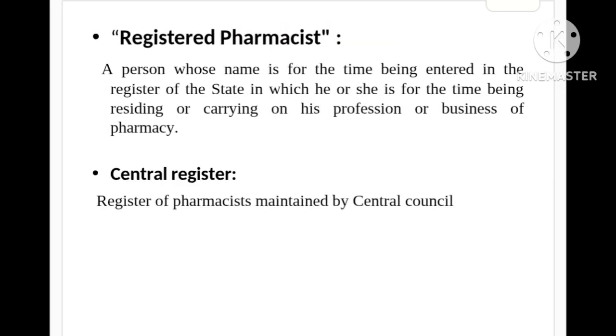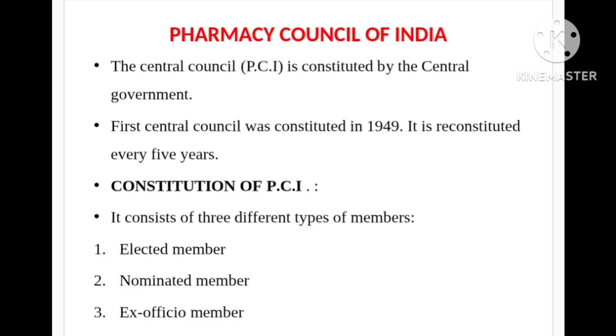Registered pharmacist: a person whose name is for the time being entered in the register of the state in which he or she is for the time being residing or carrying on his profession or business of pharmacy. Central Register: Register of Pharmacists maintained by the Central Council. Pharmacy Council of India: the Central Council, PCI, is constituted by the central government. The first Central Council was constituted in 1949. It is reconstituted every 5 years.